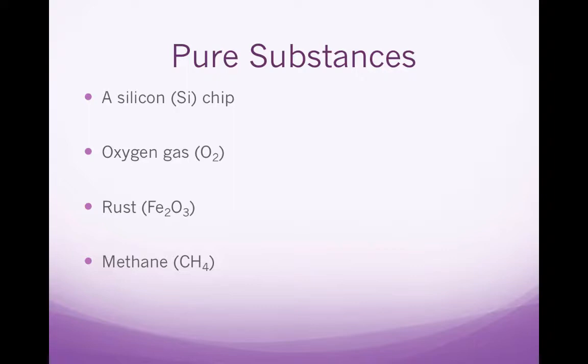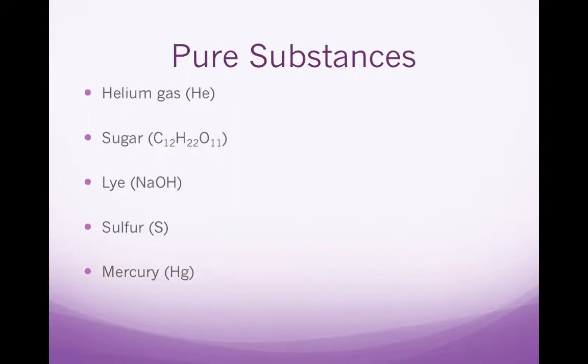A silicon chip is an example of an element. Oxygen gas is an example of an element. Rust, Fe2O3, is an example of a compound. Methane, CH4, is an example of a compound. Helium gas is an example of an element. Sugar is an example of a compound. Lye is a compound. Sulfur is an element, and mercury is an element.